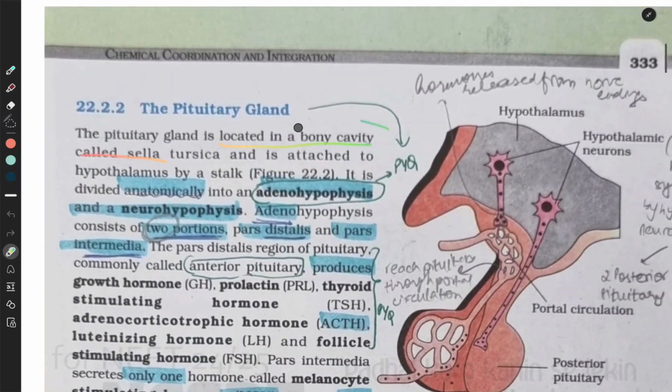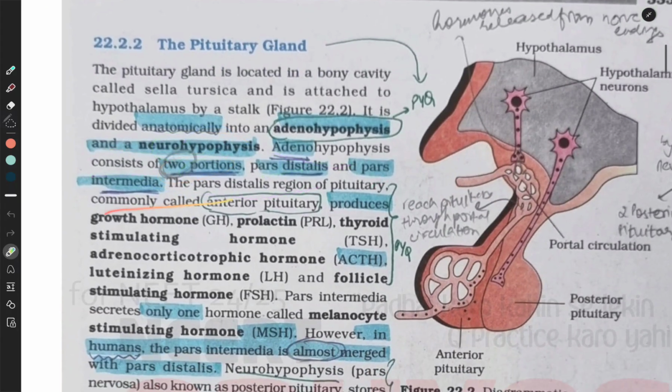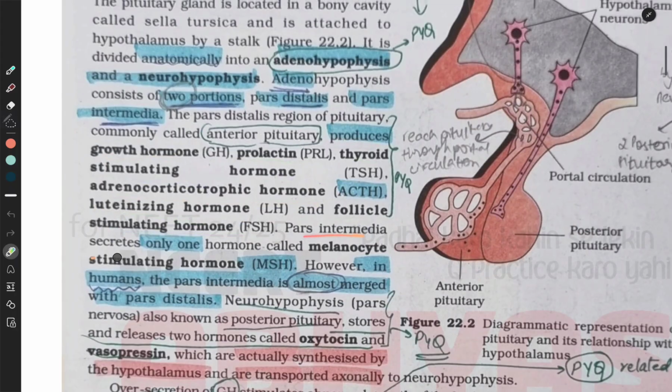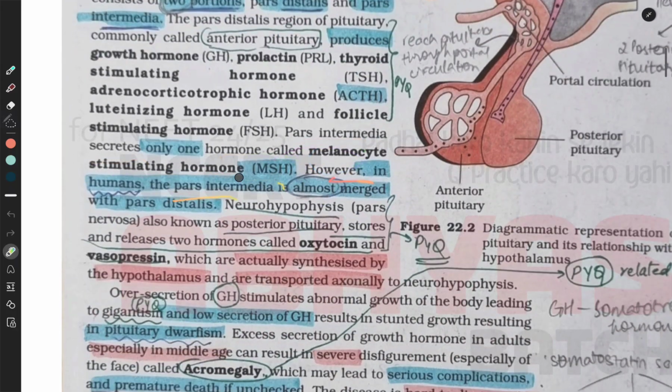The pituitary gland is located in a bony cavity called the sella turcica and is attached to the hypothalamus by a stalk. It is anatomically divided into an adenohypophysis and neurohypophysis. Adenohypophysis consists of two portions, pars distalis and pars intermedia. Pars distalis region of the pituitary, called commonly the anterior pituitary, produces growth hormone, prolactin, thyroid stimulating hormone, adrenocorticotropic hormone, luteinizing hormone, and follicle stimulating hormone. Pars intermedia secretes only one hormone called the melanocyte stimulating hormone. However, in humans, pars intermedia is almost merged with pars distalis.